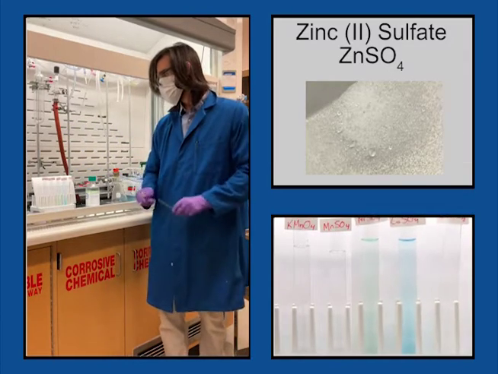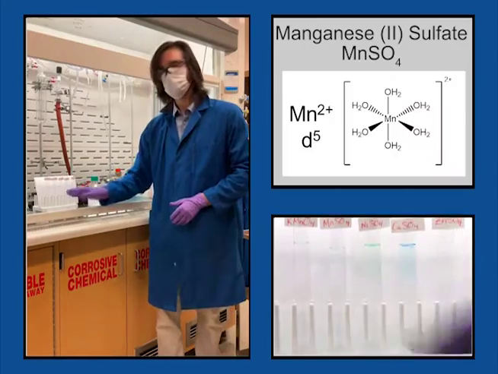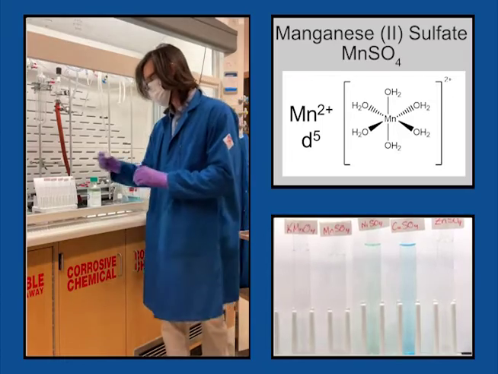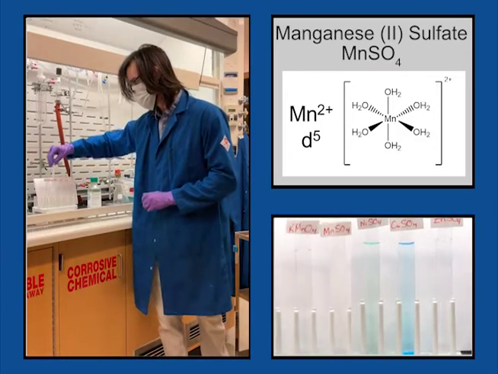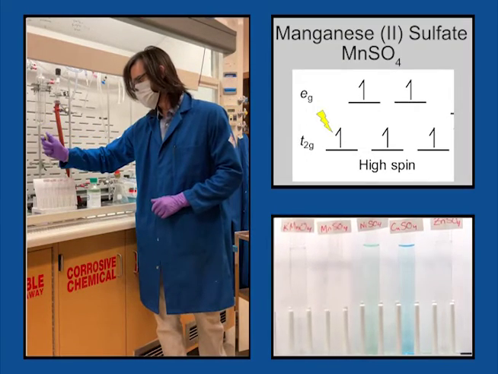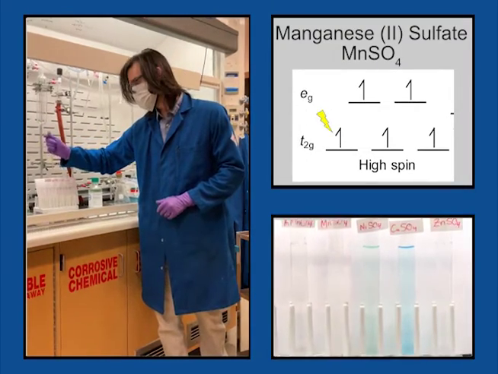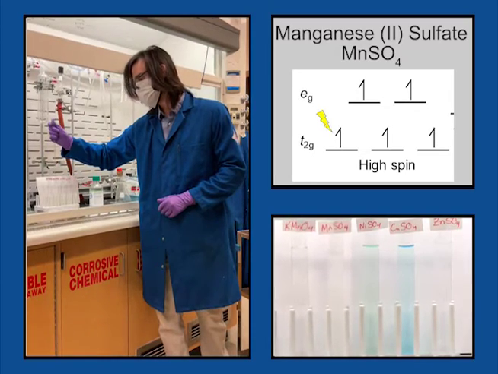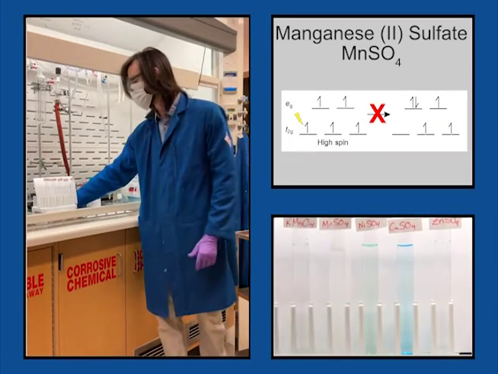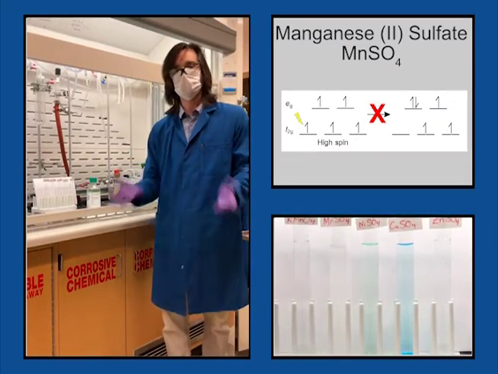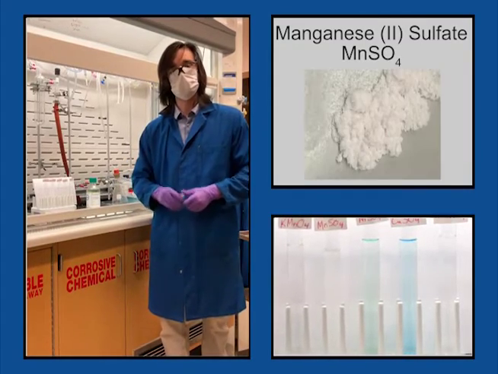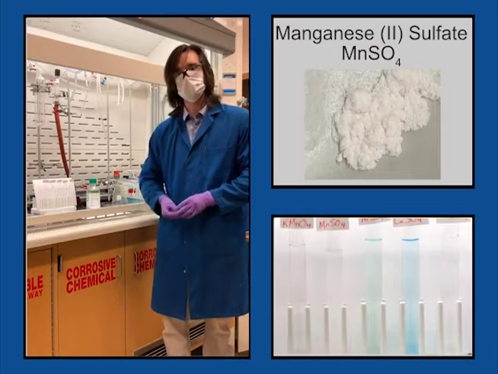So now, if we actually go back over here to manganese sulfate, which is a nice pink powder, we dissolve the manganese sulfate in solution, you can see that it's pretty much colorless. And so that stems from the fact that manganese sulfate is high spin D5, so all 5 d orbitals are equally occupied by 1 electron, so the lowest energy transition is spin not allowed, which therefore means it has a very low extinction coefficient and is essentially colorless.